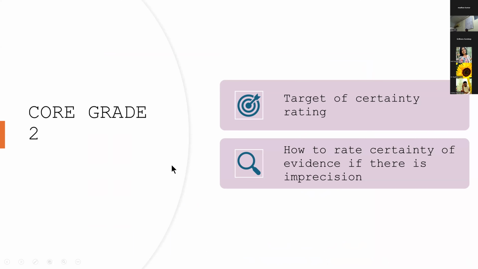Now we look at the CoGRADE 2 paper where you actually define two things. You look at the target of certainty rating, and you also see how to rate certainty of evidence if there is any imprecision.